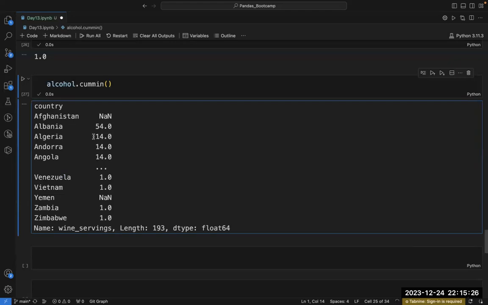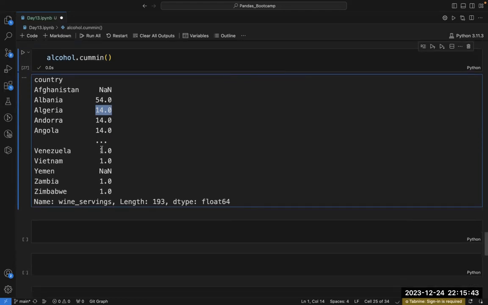After that, Algeria is coming, so now 14. Till Angola, or even beyond that, since 14 is the minimum value, it will keep on giving you 14. As soon as it encounters 1 anywhere, 1 is the minimum value inside this series, so it will keep on giving me 1, 1, 1, 1, 1. This is how the cumulative minimum works.